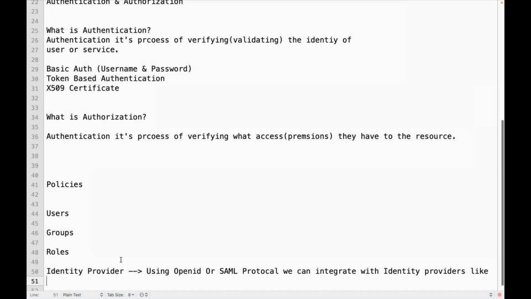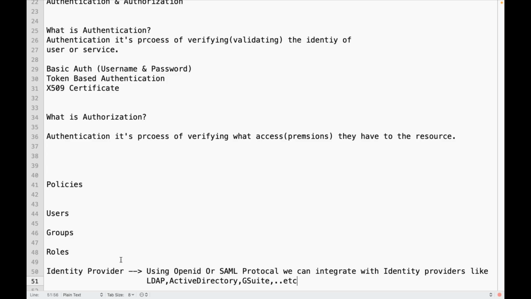We can integrate with identity providers like LDAP. Basically, LDAP is like Active Directory, or G Suite, etc. So using identity providers, we can integrate with LDAP or Active Directory or G Suite, so that AWS will contact that identity provider for authenticating the user.